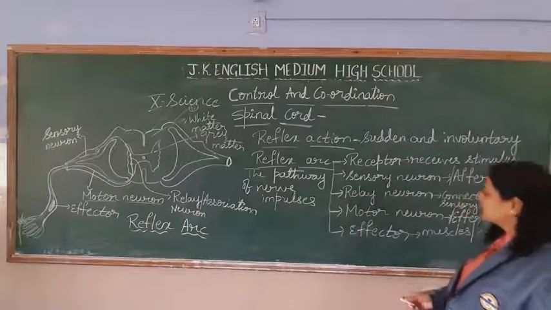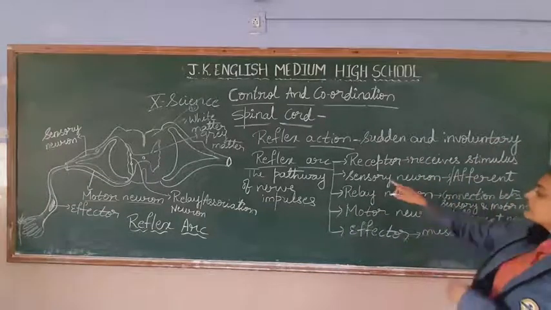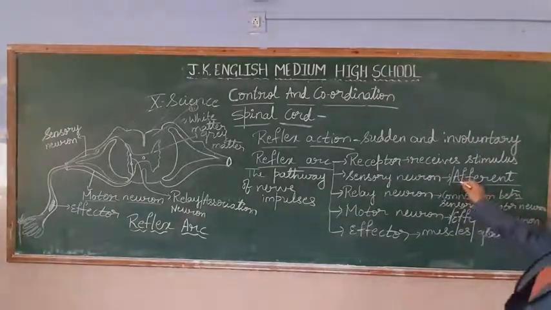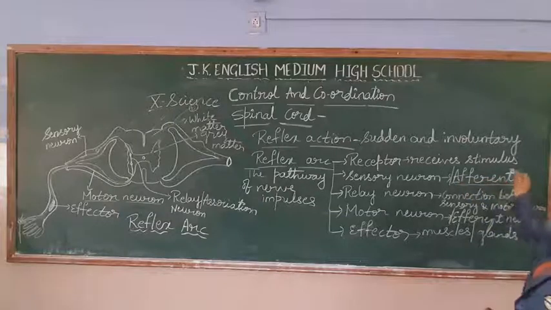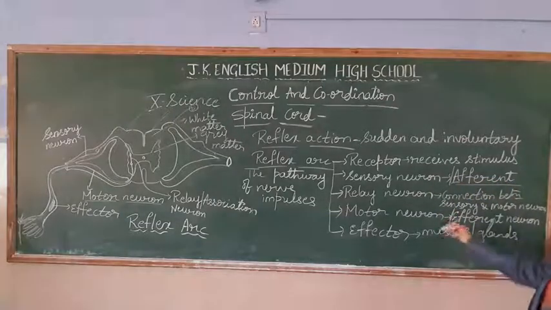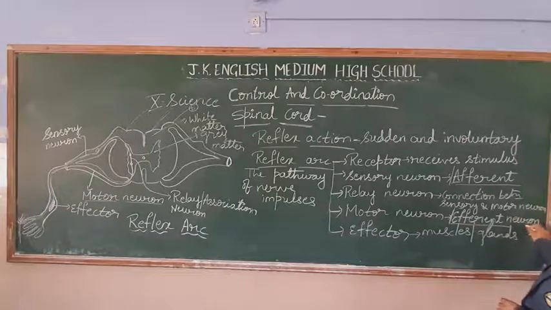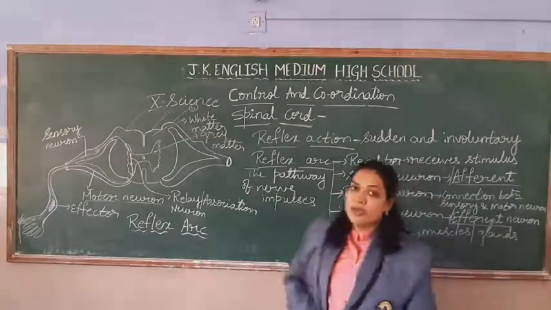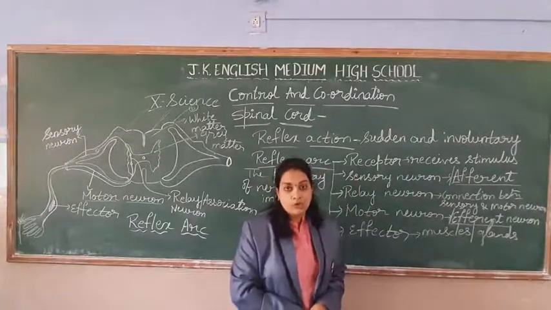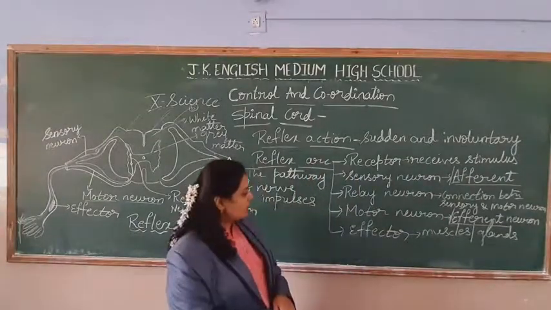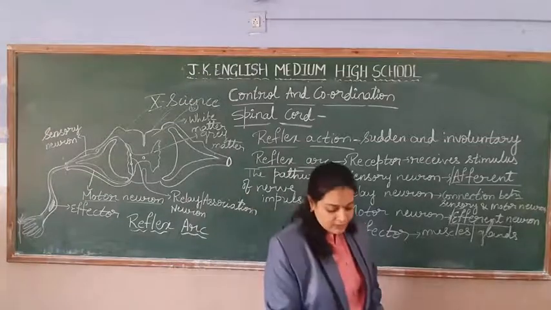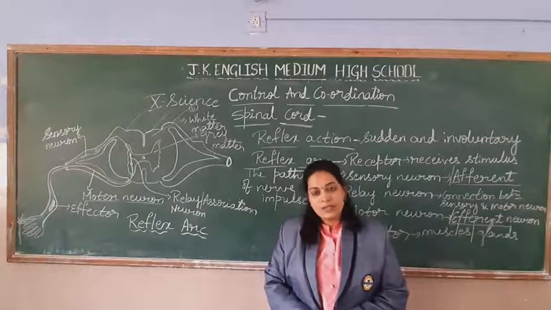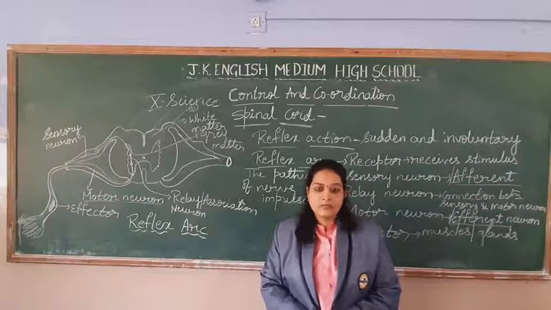Okay, one more thing, students, I have written here, but I didn't say. Sensory neurons are also called as afferent neuron. Afferent neuron or sensory neuron. Motor neurons are called as efferent neuron. Afferent means sensory neuron, efferent means motor neuron. Okay, so like this we find the 5 parts involved in our reflex arc, which helps for the reflex action. Right, students, hope you are understanding.